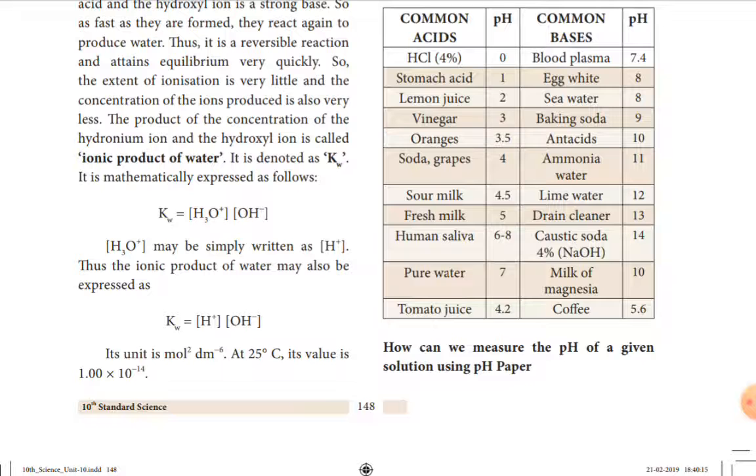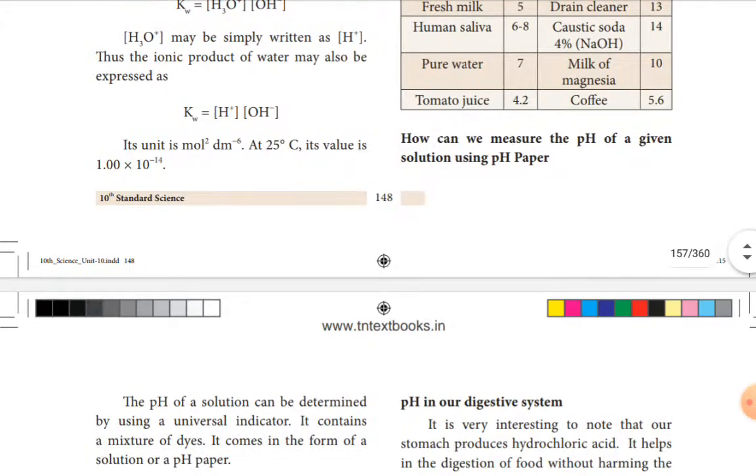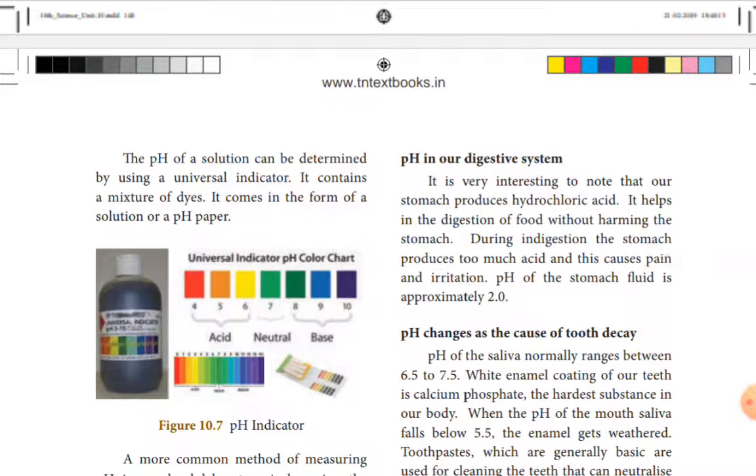So how can we measure the pH of a given solution using pH paper? The pH of a solution can be determined using the universal indicator. The universal indicator contains a mixture of dyes, coloring agents. It comes in the form of a solution or pH paper. Normally in our school laboratory we use pH papers to identify whether the given solution is acidic, basic or neutral.